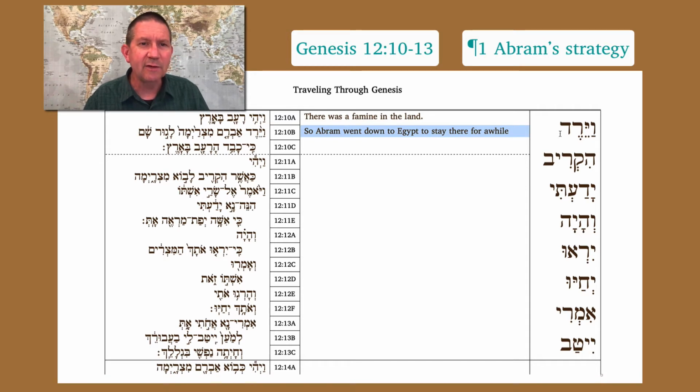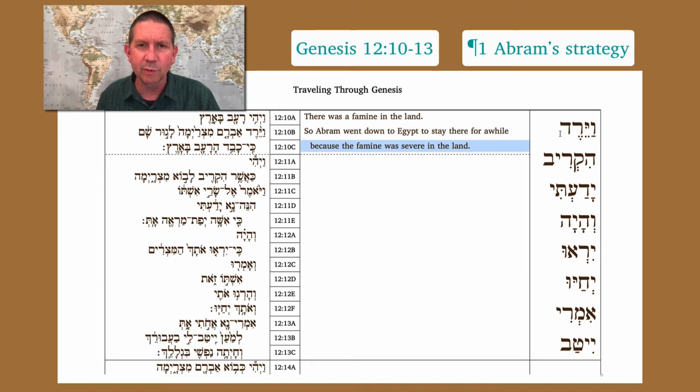So Abram went down to Egypt, see the directional hey on the end of Mitzrayim, to stay there for a while. Ki kaved haraav ba'aretz. So repeating information in the opening line, this is setting information, but just using it as motivation. Why is it that he went? Because the famine was severe in the land. And then we have vayihi again, right? The technique for starting a paragraph, but the events in here are going to happen before they've gotten all the way down to Egypt. So this is the technique that we saw in the previous pericope where the beginning lines sort of give a preview of stuff that's coming, and then this section happens inside of that, as it were.